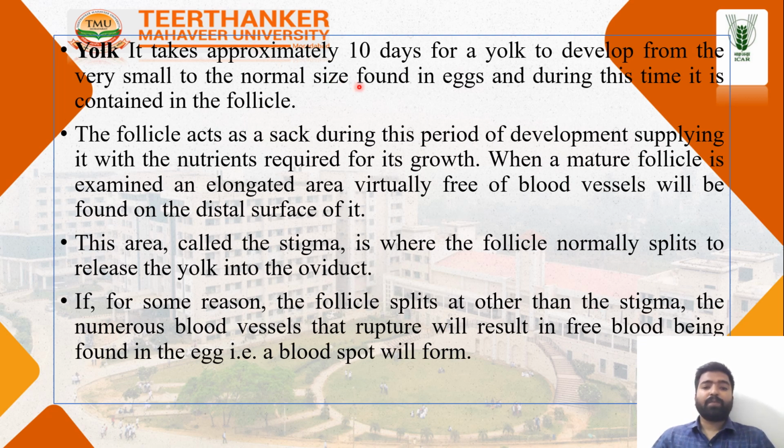It takes approximately 10 days for yolk development from very small to the normal size found in an egg. During this time it is contained in the follicle. The follicle acts as a sac during the period of development, supplying the nutrients required for growth. When mature follicles are examined, a virtually blood-vessel-free area will be found. This area is called the stigma. The follicle normally splits here to release the egg to the oviduct.